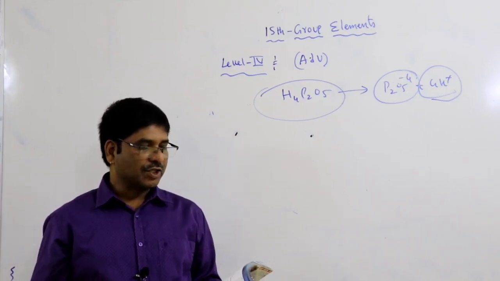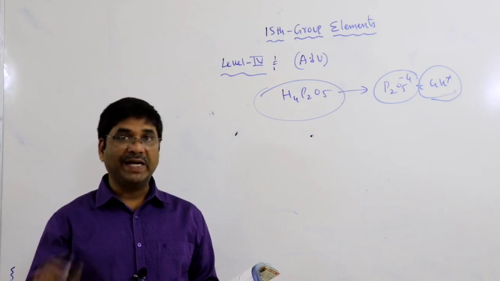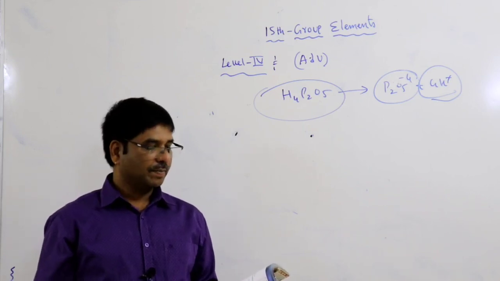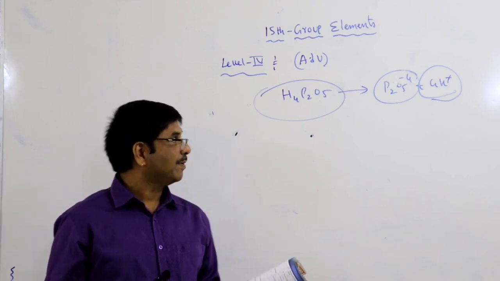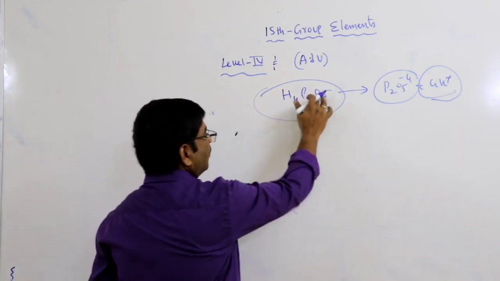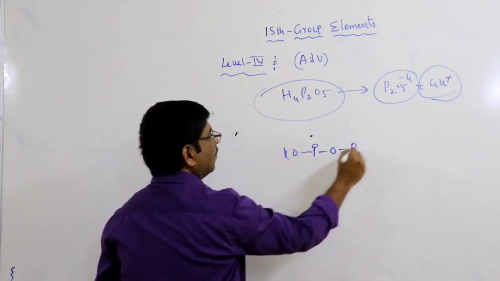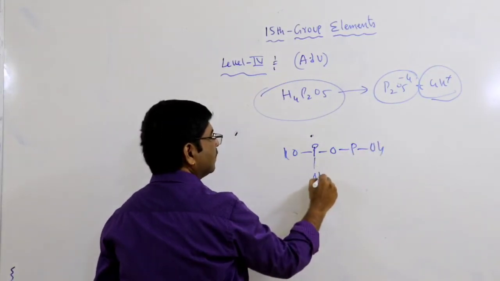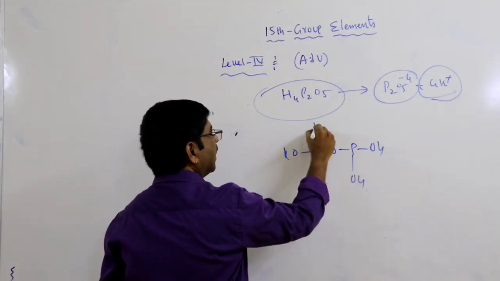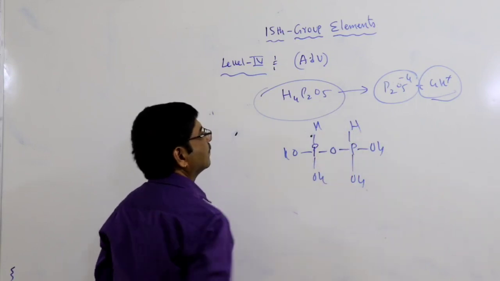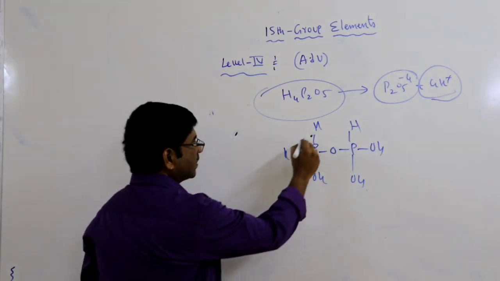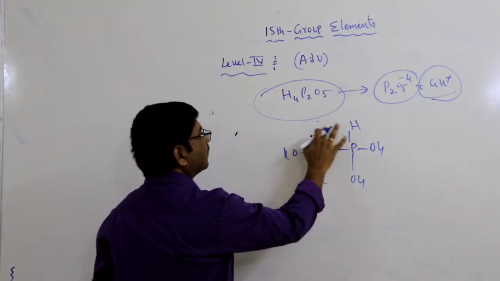Second one, it is strongly reducing in nature. P-H bonds are possible. It contains P-O-P bonds, since P2O5 means P-O-P bonds are possible in this. Structure: OH, OH, OH, OH, hydrogen, hydrogen. Sorry, OH is wrong.